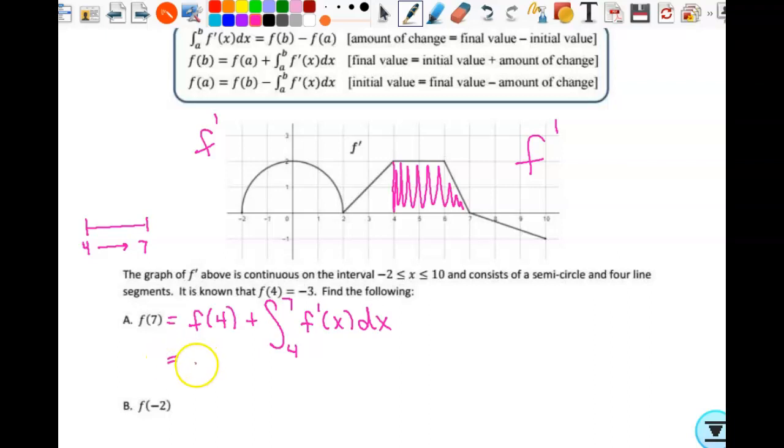So what's f of 4? -3 plus. All right, what is this area? If we can, it's 5, right?